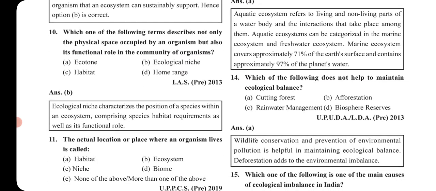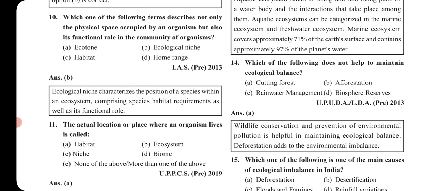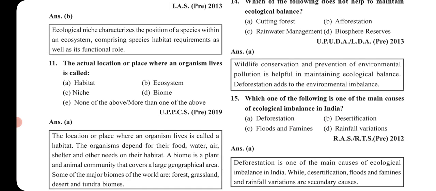Next, which of the following does not help to maintain ecological balance? Option A, cutting forest. B, afforestation. C, rainwater management. D, biosphere reserves. As you all know, ecological balance is maintained by afforestation, rainwater management, biosphere reserves, but cutting forest is not the one. Okay, so our answer is option A.